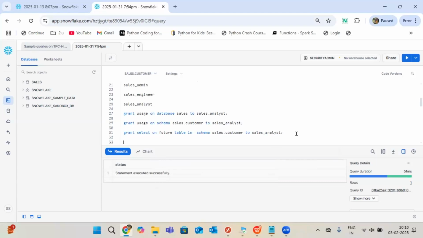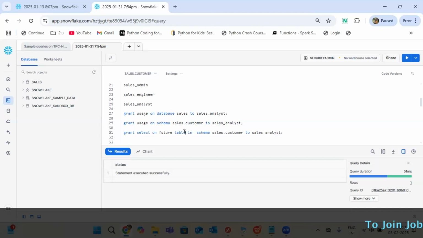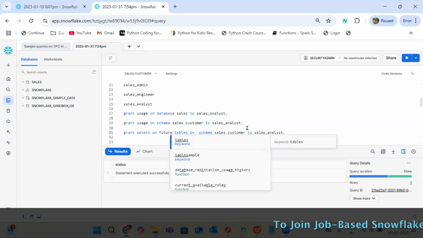So here usage means just use, and select is read only. For customer, database and schema, we won't have any other options. Only usage, monitor, modify. Okay, good. Just pointing out usage. Got it. Grant select on future tables in schema name.